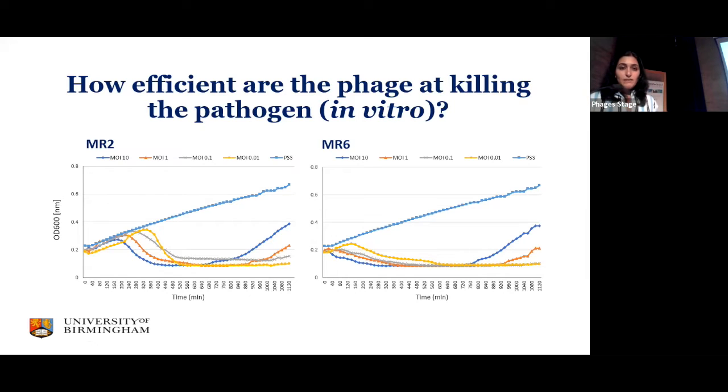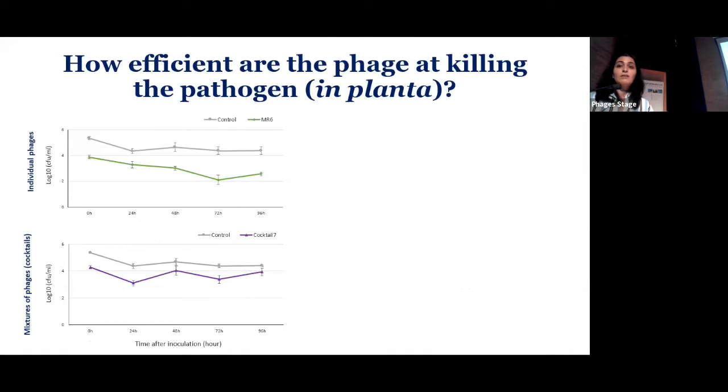Now we know which concentration of phage we could use, and then we moved to the in planta assay to understand how phages react on plant surfaces. First we used the model plant, bean leaves. We infected them with PSS without any phage, and also in the presence of each phage individually, and also a cocktail or mixture of phages. Then we measured the colony forming units of the bacterial population every 24 hours for 96 hours.